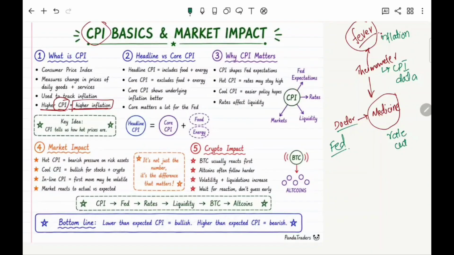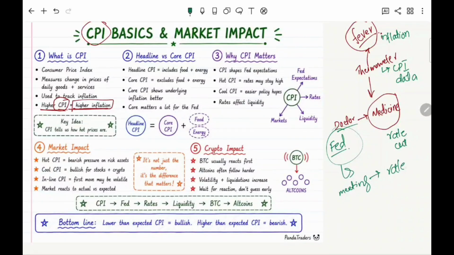Whenever inflation in a country is high, it means that CPI data is higher. And then the Federal Reserve arranges a meeting and they decide how much rate cut they should do.